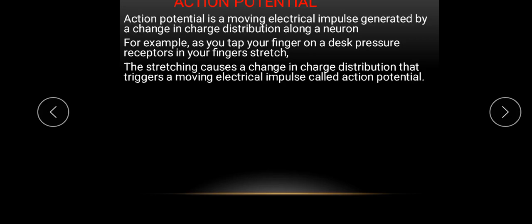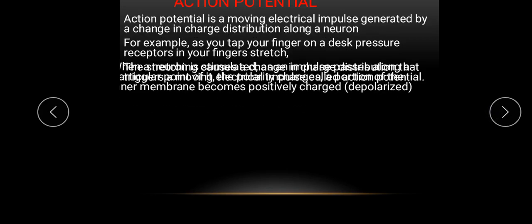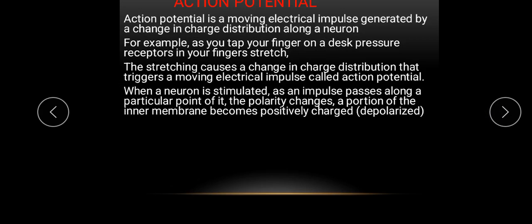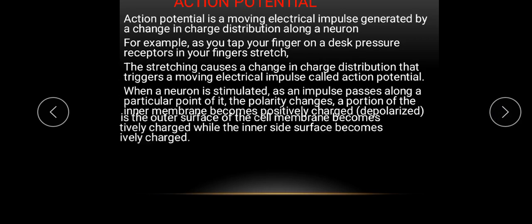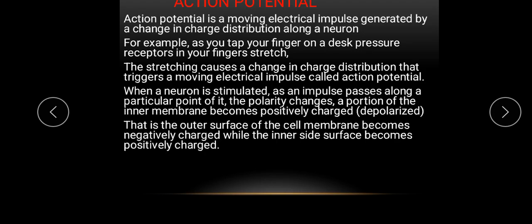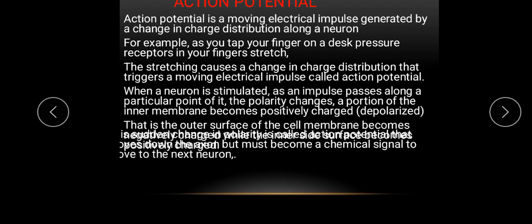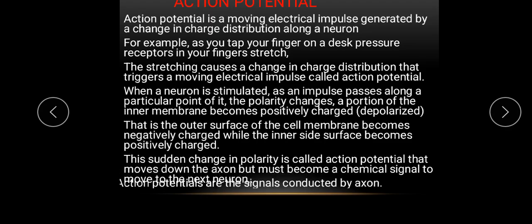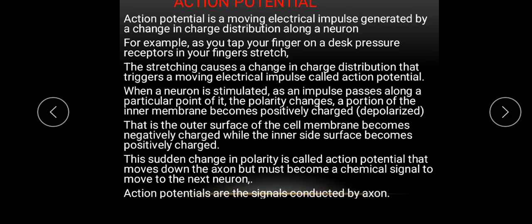As these sodium ions move into the cell, the inside of the cell now has positively charged ions, and the outside at that point of the neuron is negatively charged. This means that the cell is being depolarized. The original polarity of the cell has changed, so the cell is now depolarized. This change in charge distribution generated in the cell is what we refer to as action potential. Usually, action potentials are signals that are conducted by the axon.